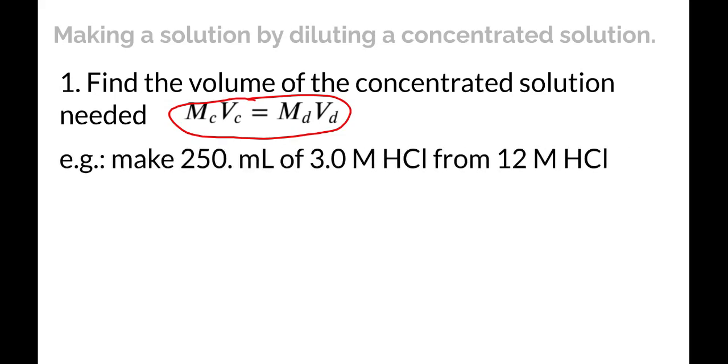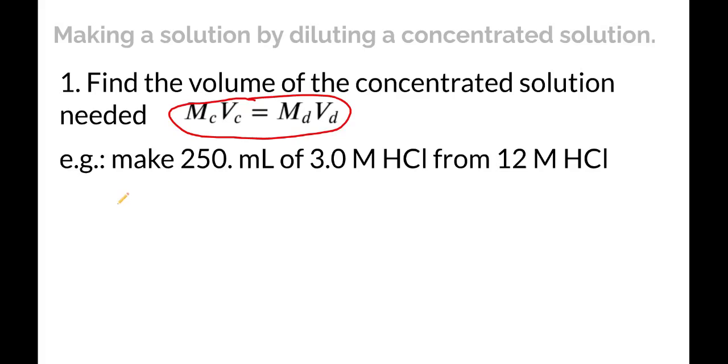So for example, say we want to make 250 milliliters of 3 molar HCl from some 12 molar HCl. This is like a real life situation. When we buy HCl, it comes in 12 molar, but that's usually way too strong for most of the things that we need to do in lab. So let's set this up.